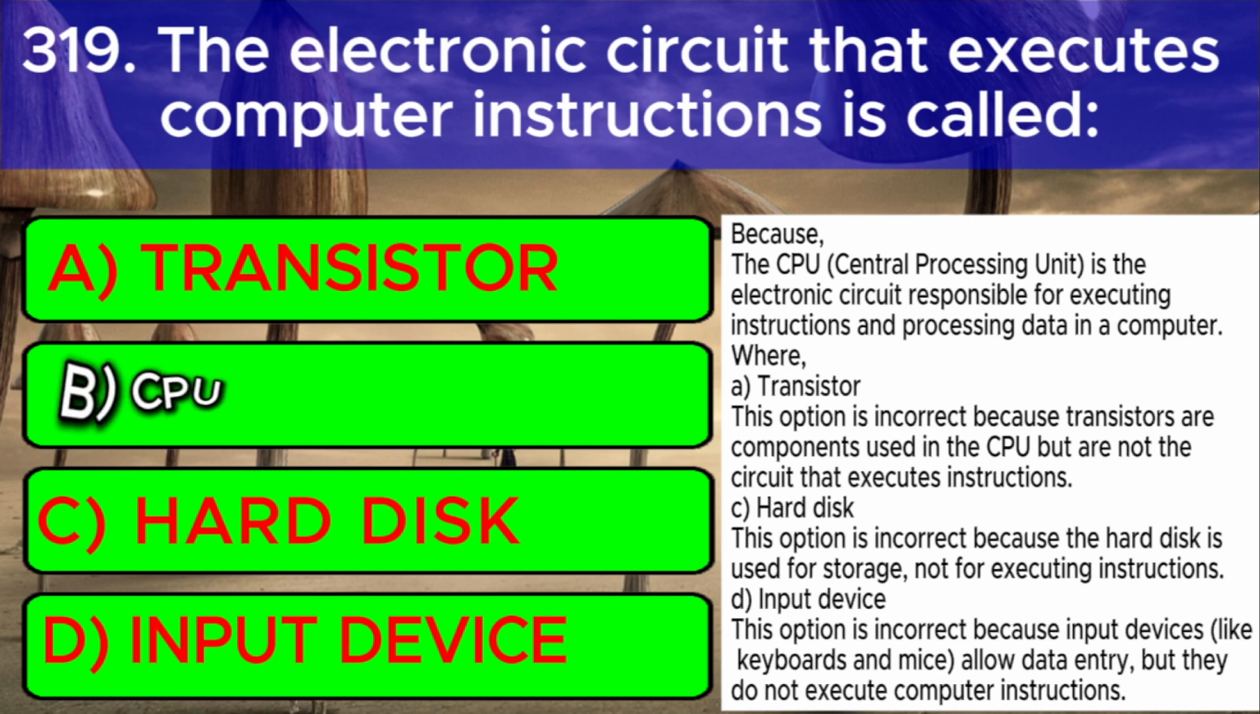Where A, transistor. This option is incorrect because transistors are components used in the CPU but are not the circuit that executes instructions. C, hard disk. This option is incorrect because the hard disk is used for storage, not for executing instructions. D, input device. This option is incorrect because input devices like keyboards and mice allow data entry, but they do not execute computer instructions.